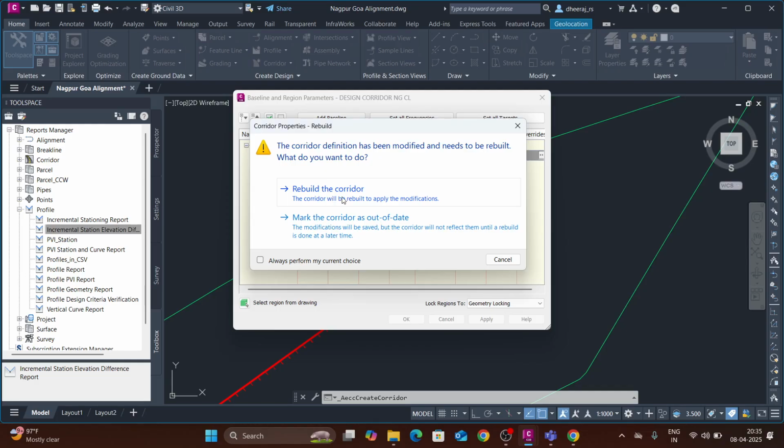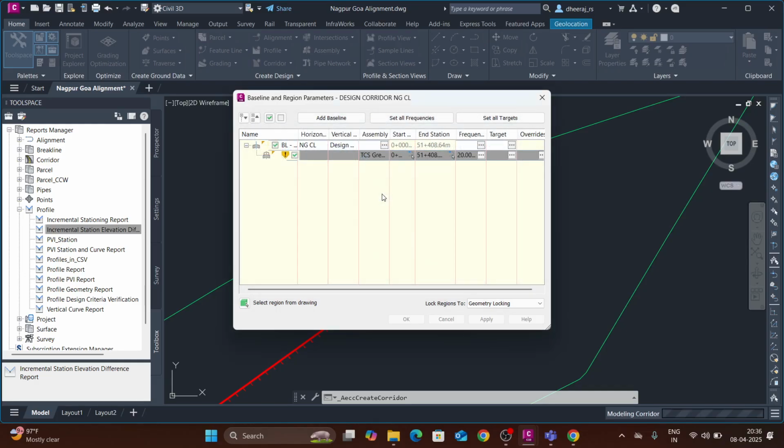It will ask to rebuild the corridor. Right click on rebuild the corridor. It will model the corridor. You can see in the right bottom it is modeling. As the length is more, it will take time.